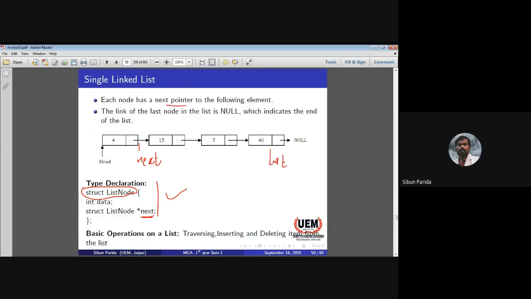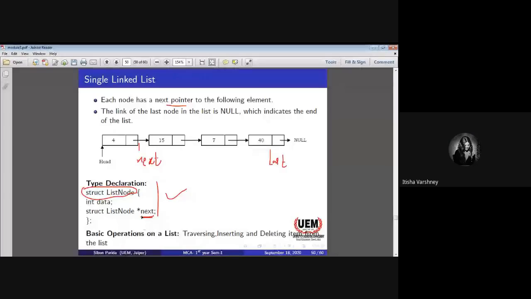Anyone? What will be the size? The size of a structure, a particular data structure.